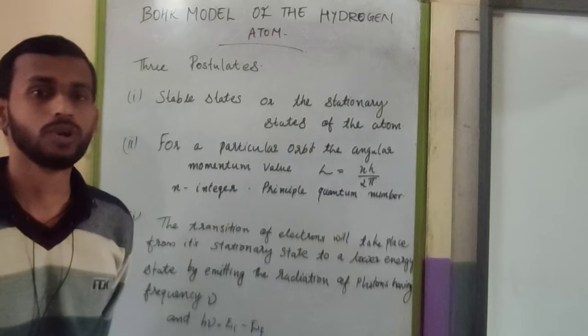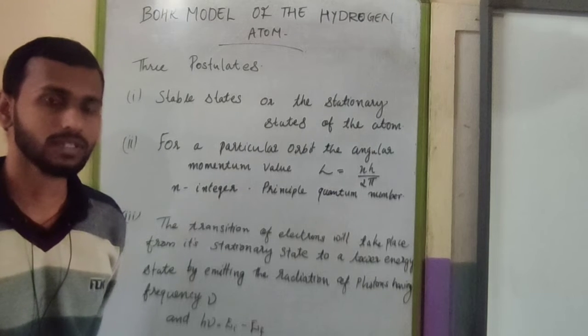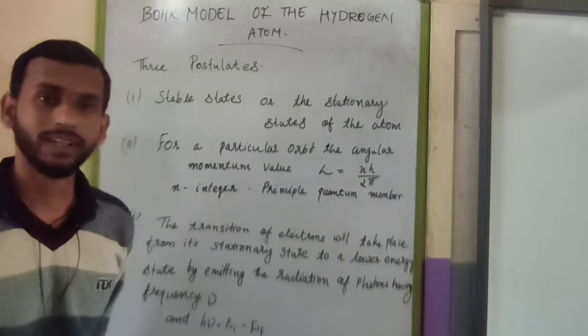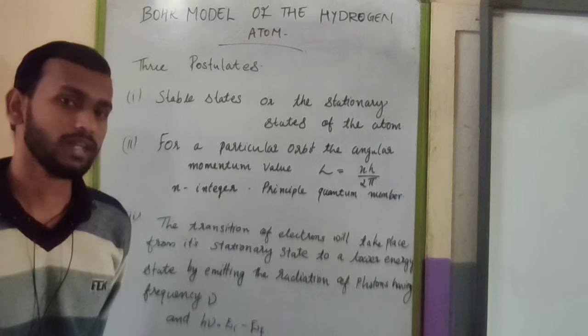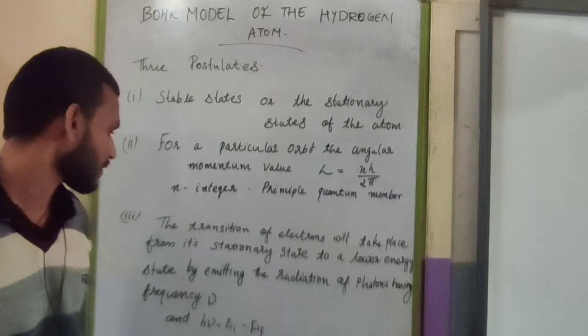So from the outermost orbitals, the electrons may move towards the innermost orbitals. Inner orbitals have the lower energy. So the electrons may move from a higher energy state to a lower energy state.